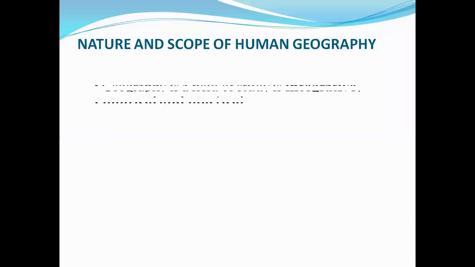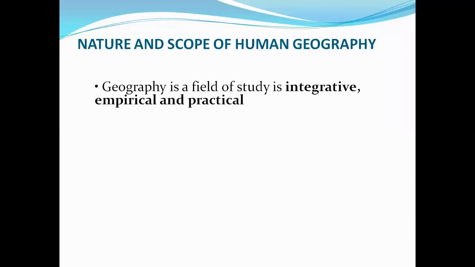Now, nature and scope of human geography. First of all, what is the basic concept of this chapter? Integrative means whole, detailed studies. Empirical means based on research or logical analysis, and practical means the things we are going to study in this book, in this chapter or class 12, each and everything of human geography, whatever we are studying, should be based on or related to practical life.